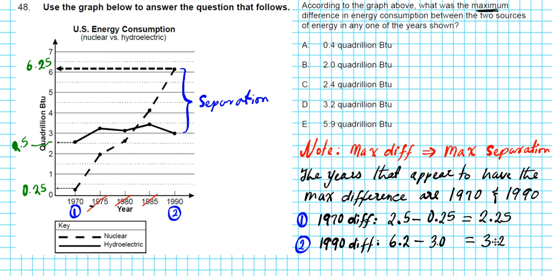Which of these is bigger? This is bigger, right? Since this is bigger, it represents the maximum difference for all the years because it has the biggest separation. Our answer is option letter D.